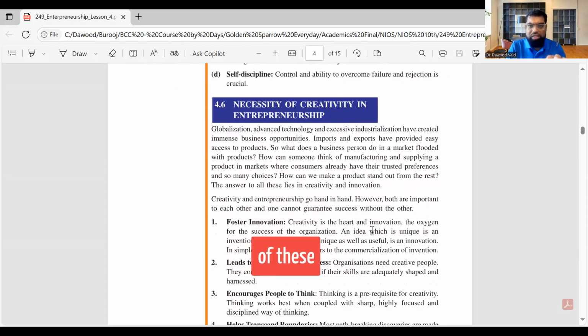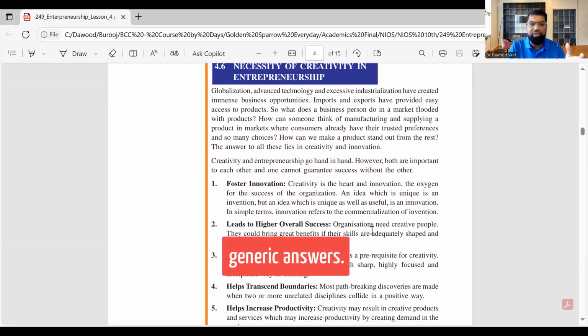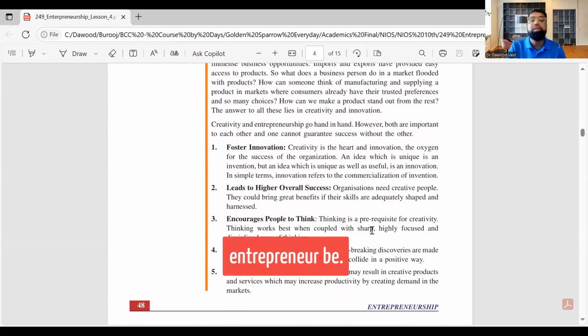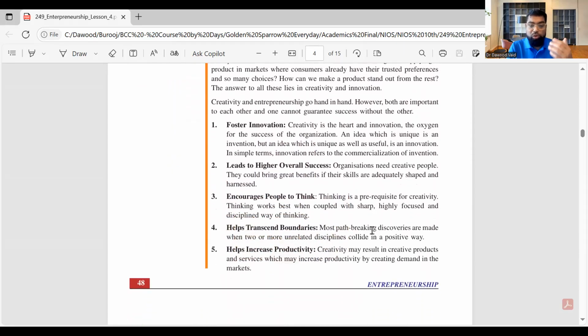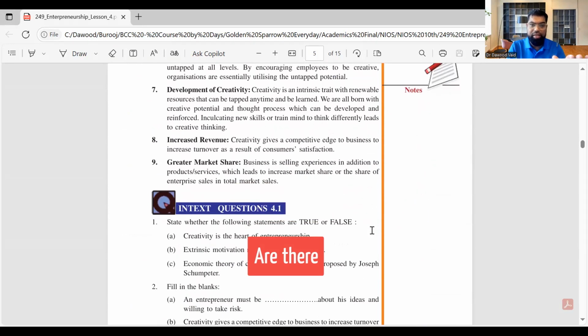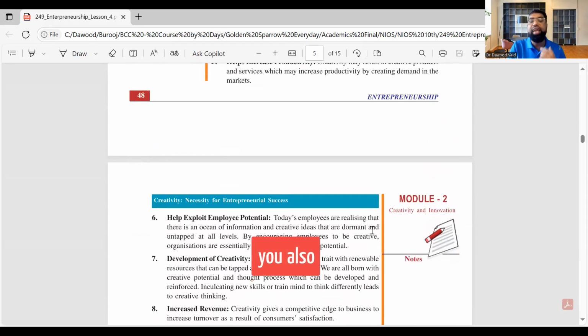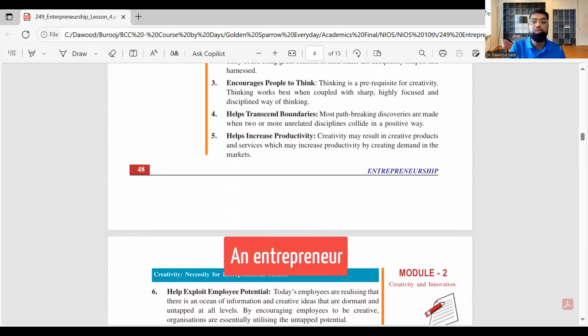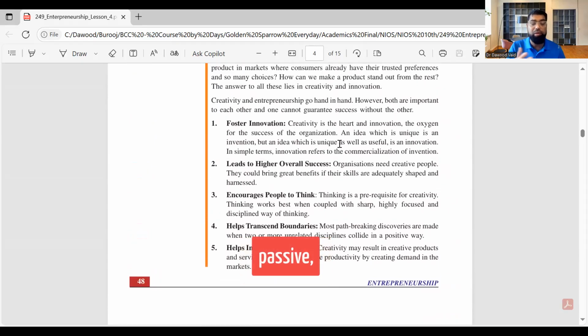Remember, all of these that I say are very generic answers. Why should an entrepreneur be? What is the necessity of it? You have to look at the answers here. There are 7 or 8 answers, but then you also can write anything that I told you before. An entrepreneur needs to be creative because he needs to find inspiration, motivation, passion, right? But also some other pointers which are very generic points.